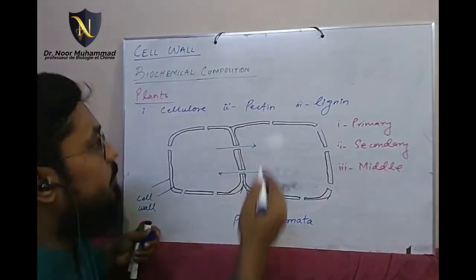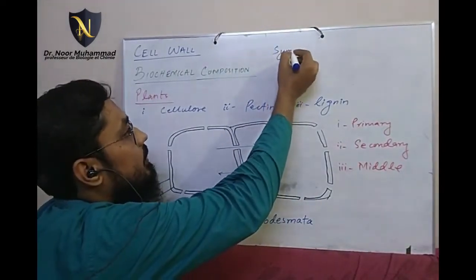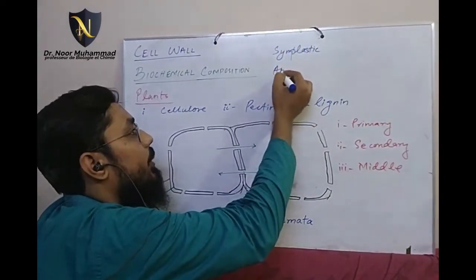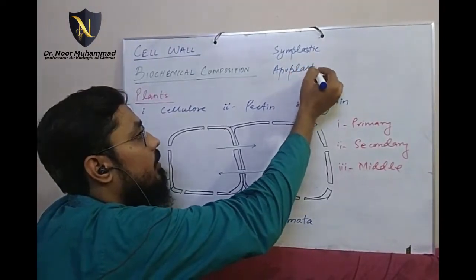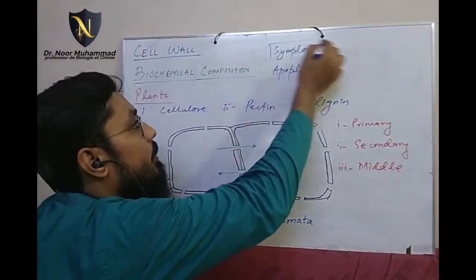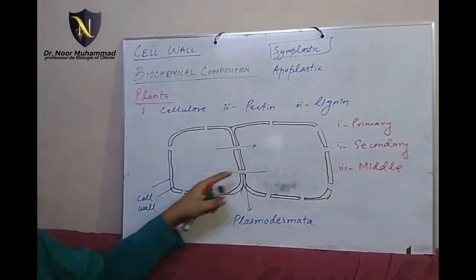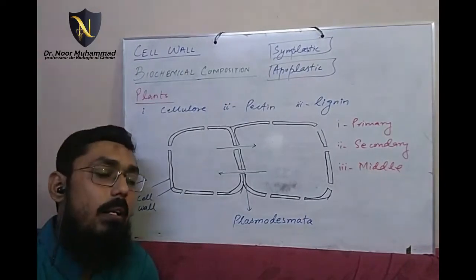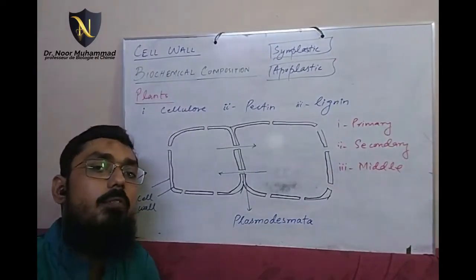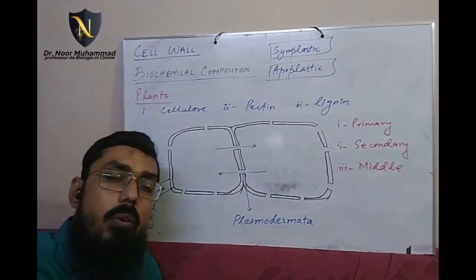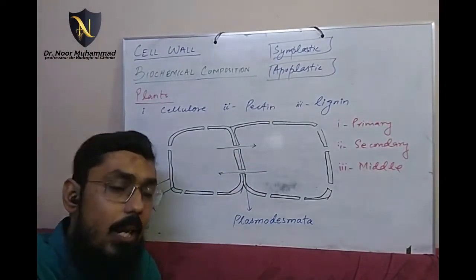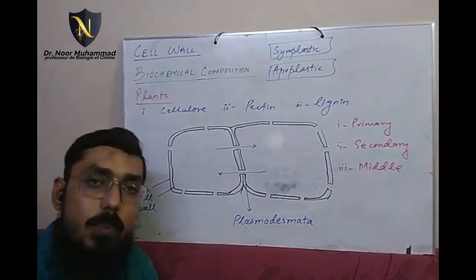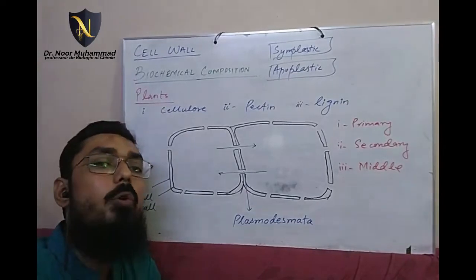But for now I just want to tell you that there are many ways. Symplastic way of transport, apoplastic way of transport. So when this particular path has failed, then the plasmodesmata play their role and they quickly transport substances from one cell to another, directly. So the importance of plasmodesmata is that they are responsible to transport substances from one cell to another cell.